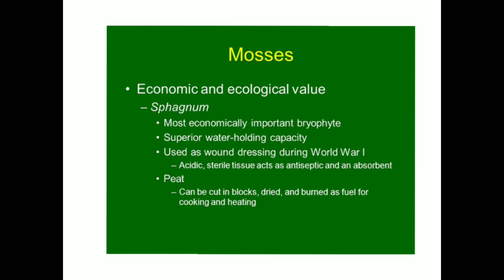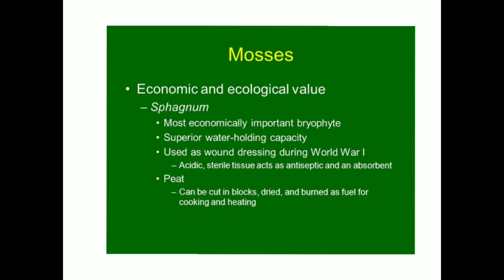And the second one, we see the mosses. Mosses are advanced members of bryophytes which possess an erect plant body. And the examples are Funaria, Polytrichum, and Sphagnum.